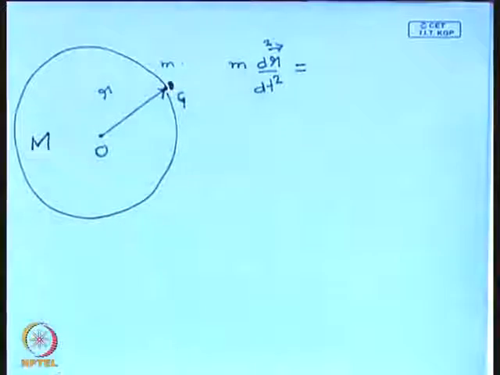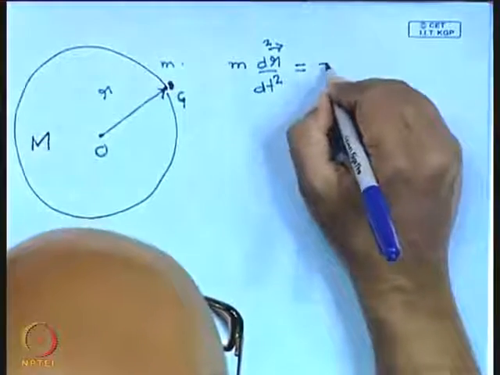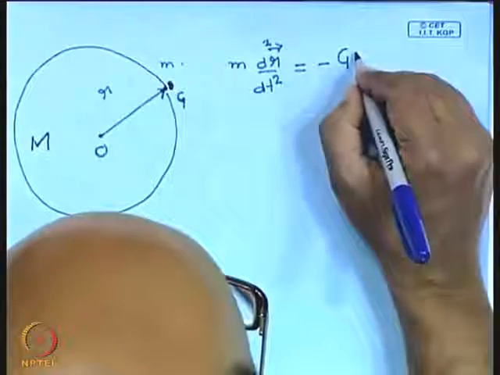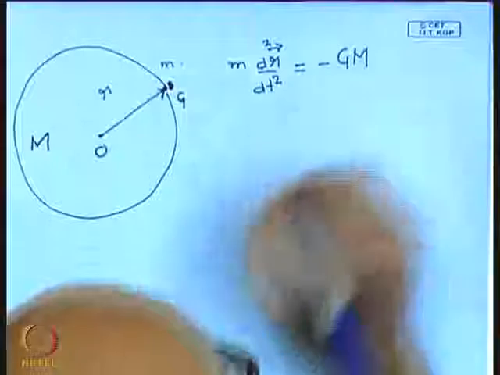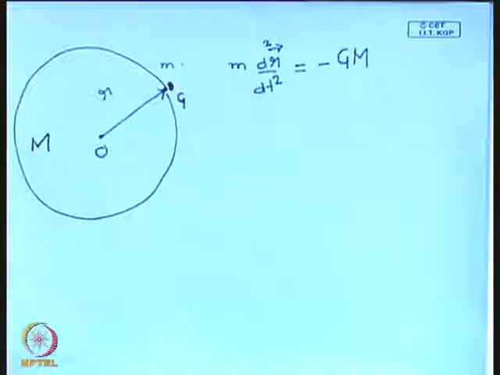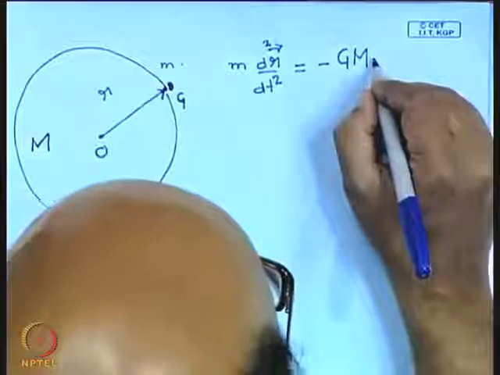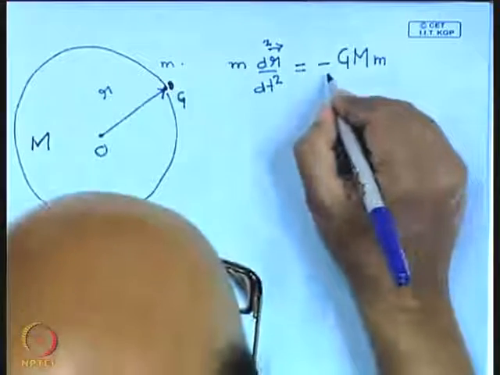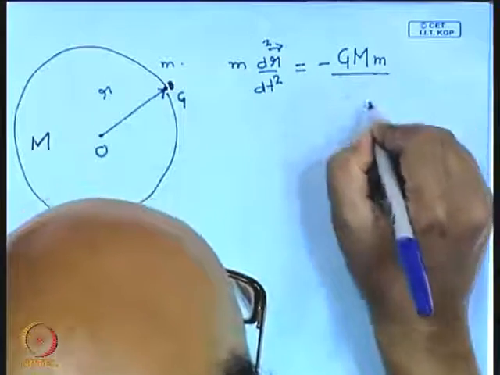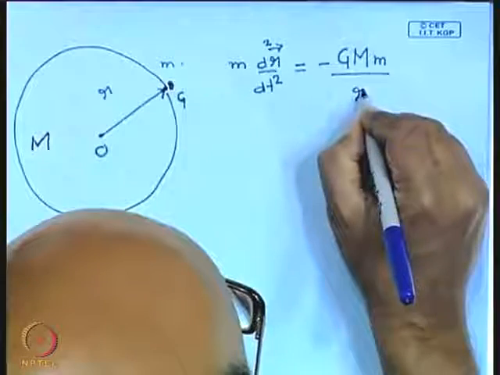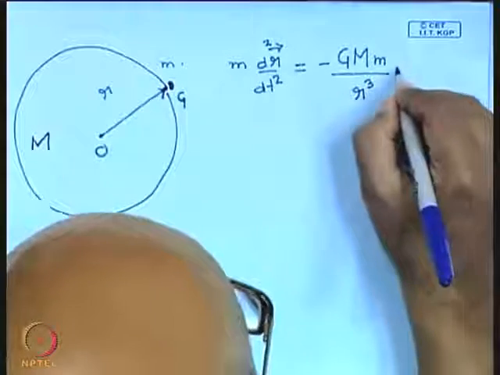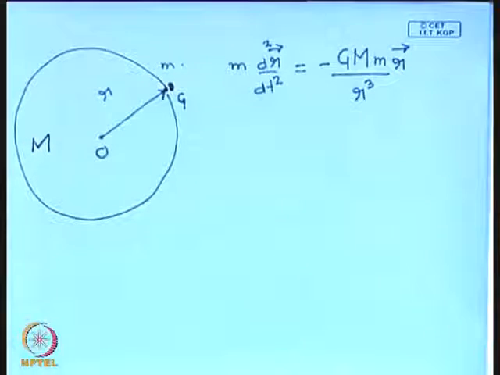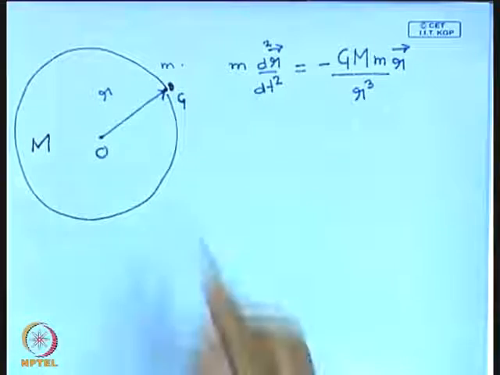This is equal to minus G into the mass within the sphere of radius r into the mass of the galaxy divided by r squared, or I can write it as divided by r cube into r. So, this is my equation of motion for the galaxy.